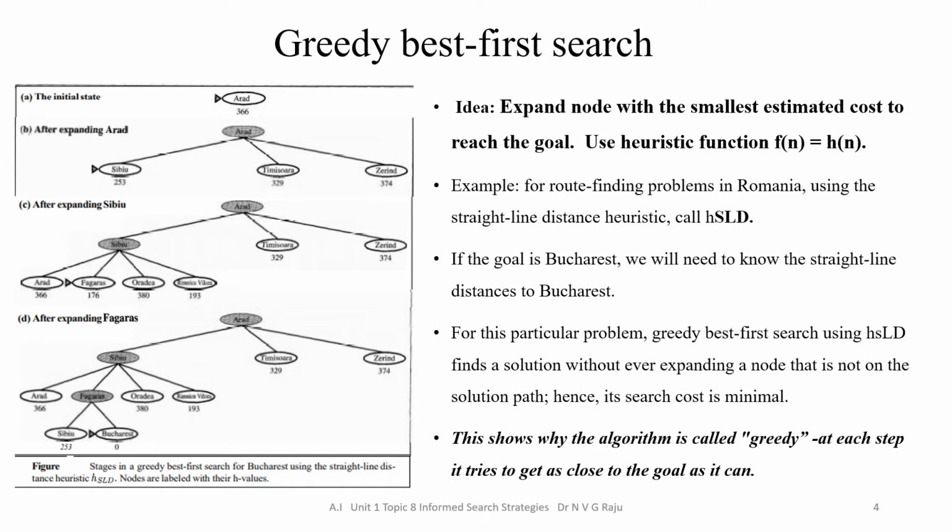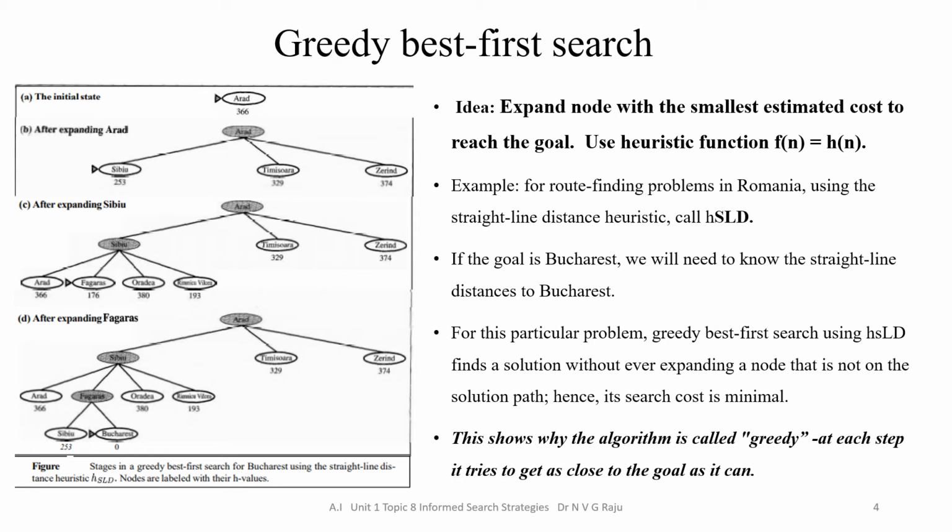Here we have Sibiu, Timisoara, Zerind. Every node has a cost. We have to expand the node with the lowest cost function. After expanding Arad, we have three choices. Here we have chosen the node with the minimal cost.